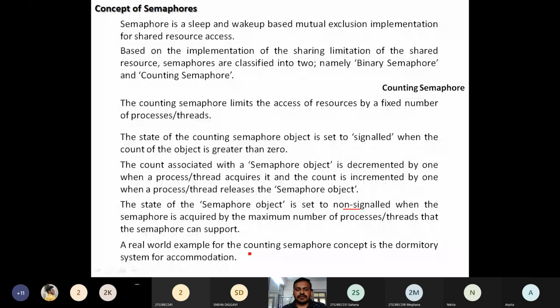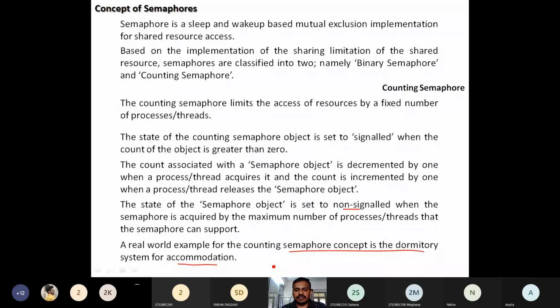The real world example for the counting semaphore concept is the dormitory system for accommodation. Dormitory system for accommodation means what? In a single room, in a single hall, let's say there are 10 beds for 10 people to occupy, 10 beds for occupation of 10 members, 10 persons, obviously.